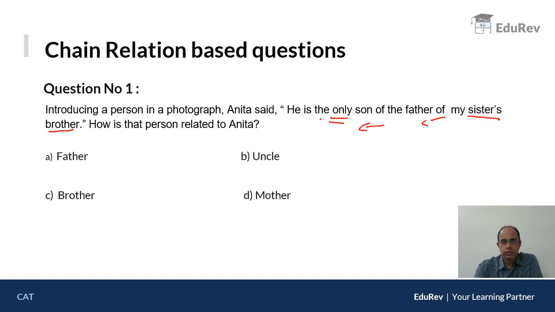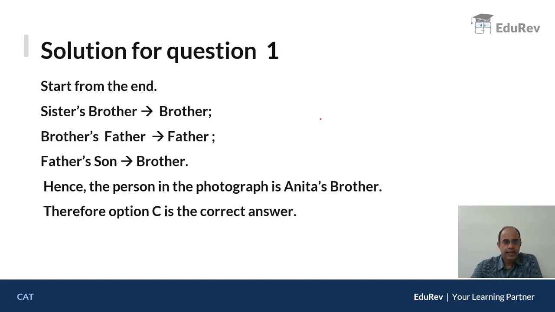So let's see the solution. As I said, start from the end. What's the last line? Sister's brother. Sister's brother would be said as brother. Then move backward. Father of my sister's brother. Now, sister's brother is who? Brother. So father of my brother, or brother's father. Who is brother's father? Brother's father would be father.